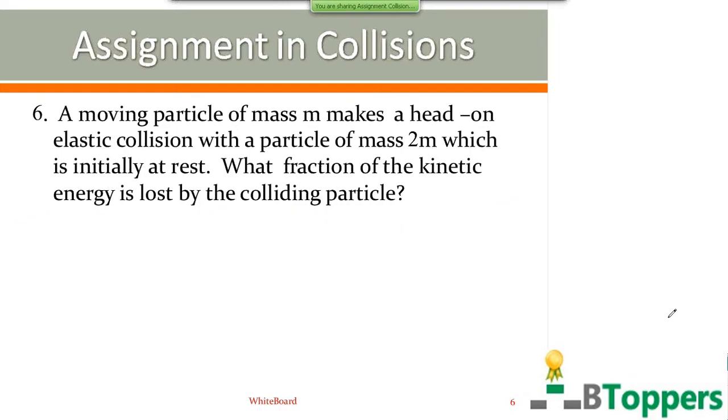So next I am going to discuss the same problem by the alternate method. So in a head-on elastic collision, here the initial velocity of the second body u2 is 0, m1 equal to m, m2 equal to 2m.